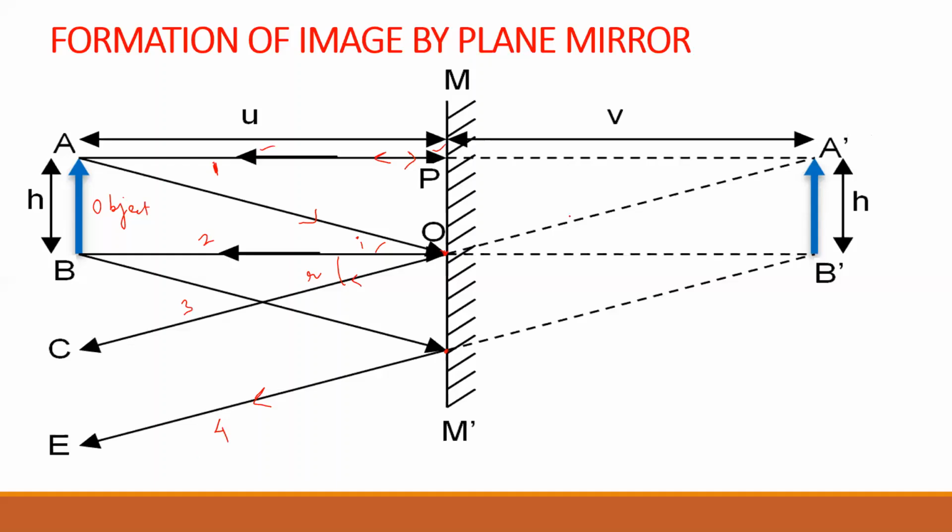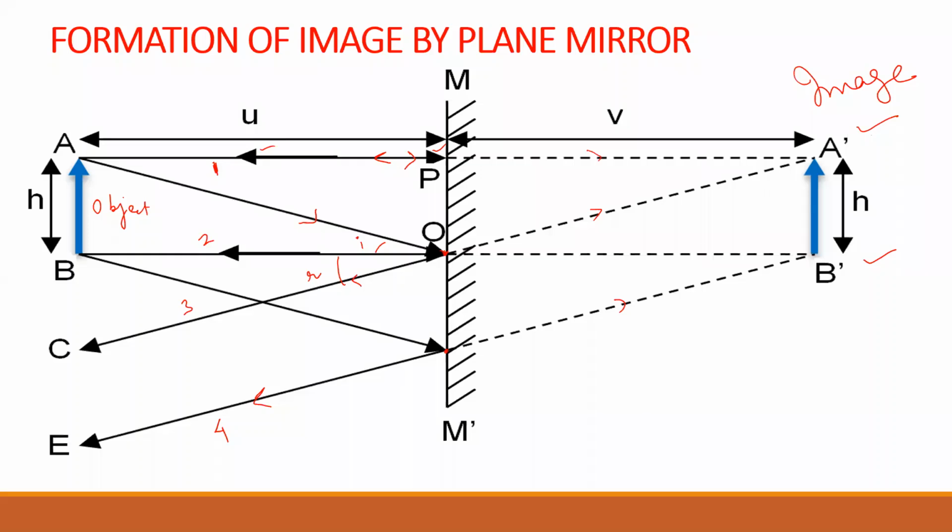All these reflected rays, when you extend backward, they meet at A dash, B dash. So at A dash, B dash, you will be getting your image. AB is your object and A dash B dash will be your image. So this is the ray diagram for the formation of image by plane mirror.